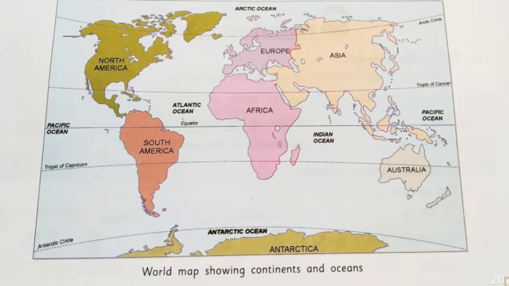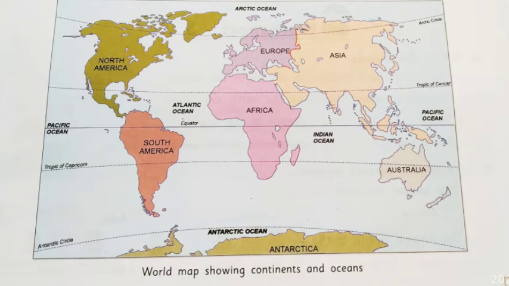And then we have North America, the third largest continent of the world after Asia and Africa. It is about 8 times the size of India. It was Columbus who discovered this continent in 1492 AD. Next, we have South America, the fourth largest continent of the world after Asia, Africa, and North America. It is more than 5 times the size of India. North America and South America also formed a single landmass before they were separated by the Panama Canal.